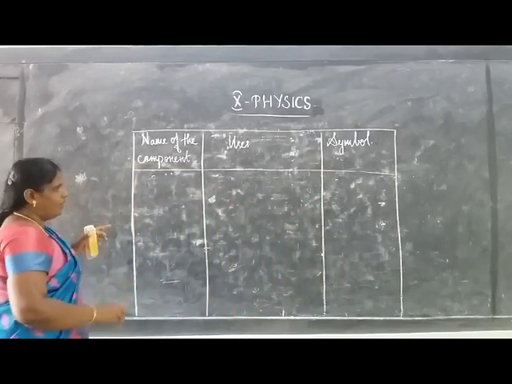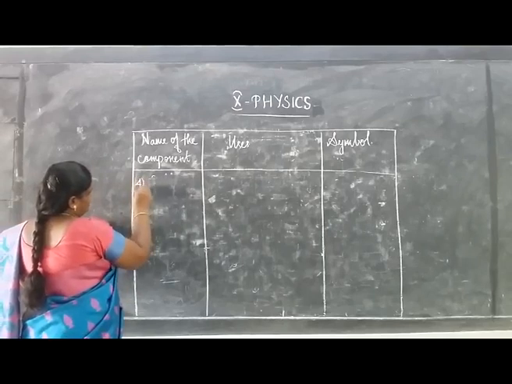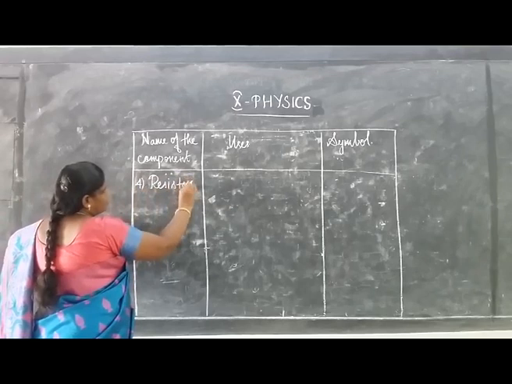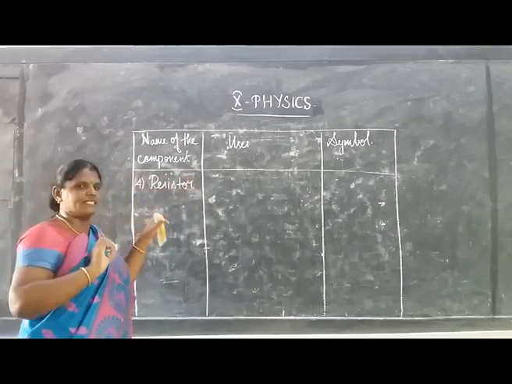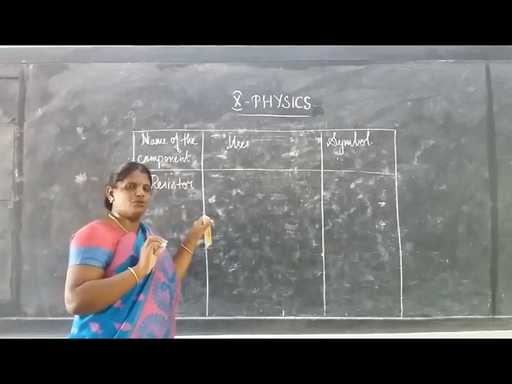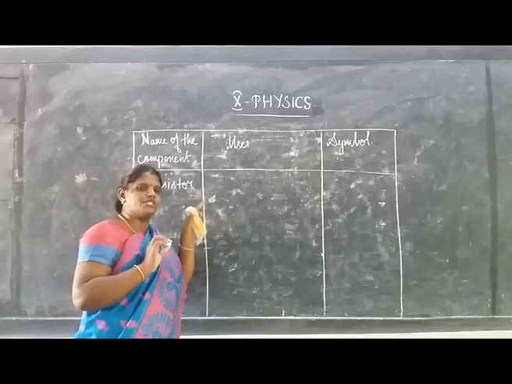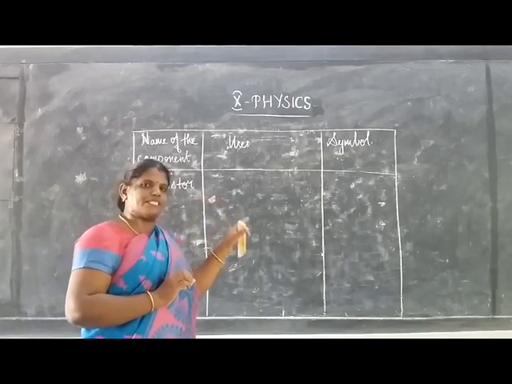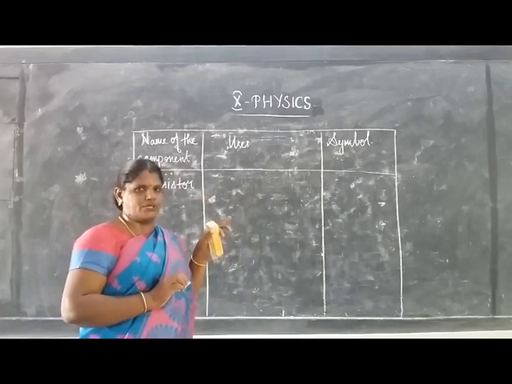And the next one, a resistor. Resistors are used to fix the magnitude of current in a circuit.